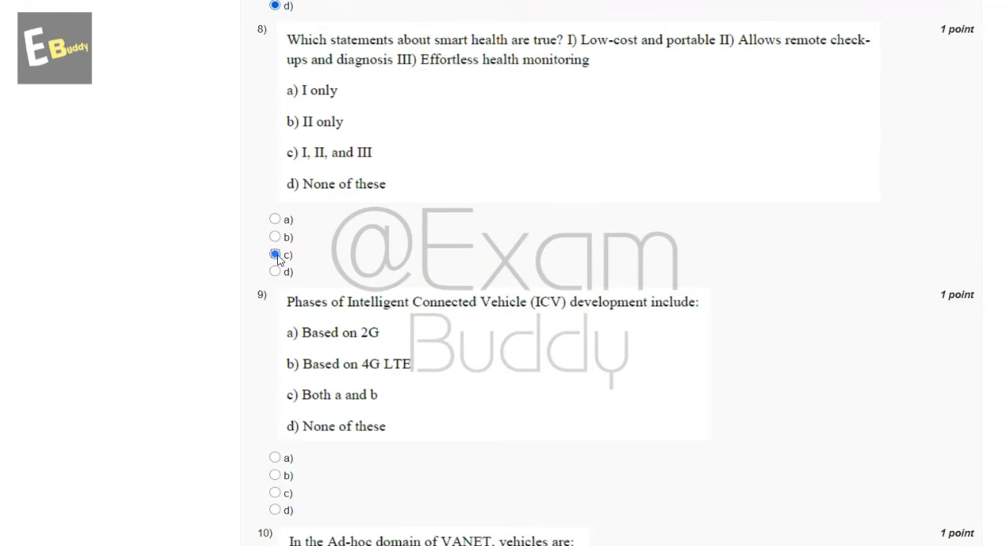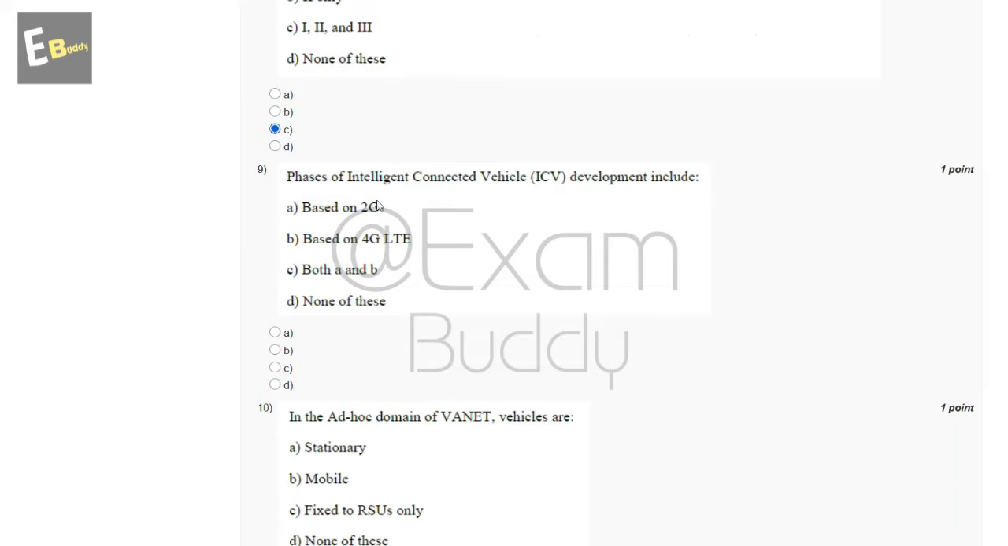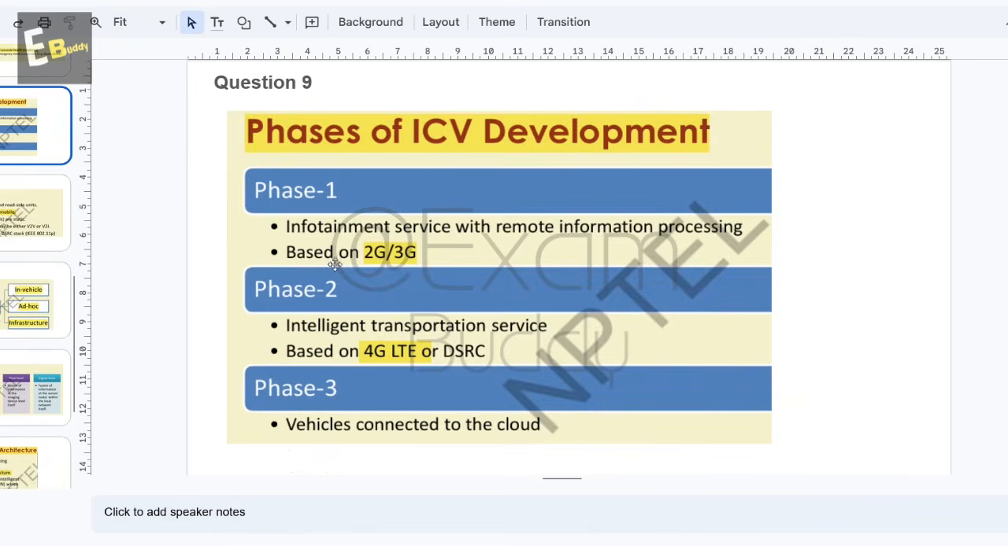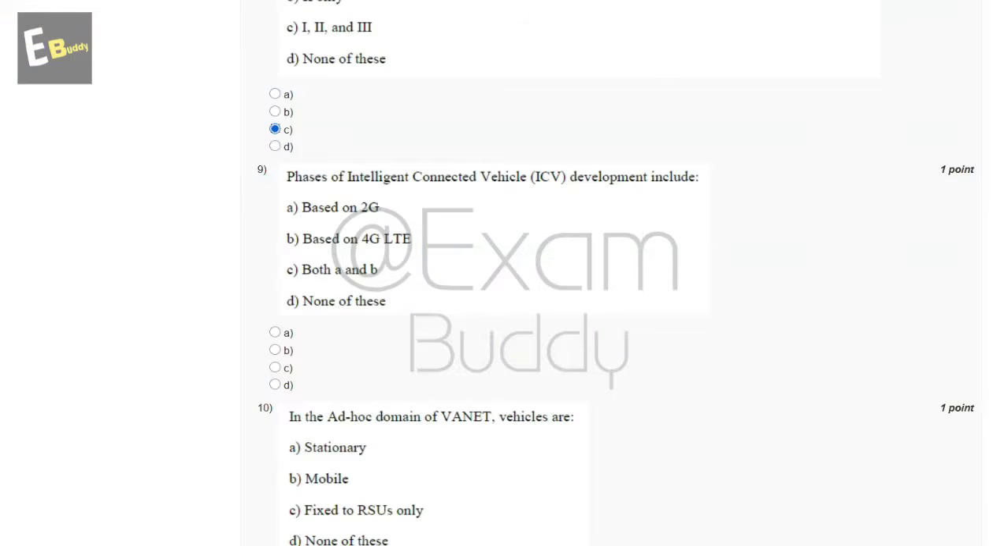Now the ninth question is: phases of intelligent connected vehicle, ICV, development include. So these are the options. And now let's check the answer of our ninth question. Phases of ICV development: 2G, 3G, 4G, LTE. So the answer of our ninth question is C.